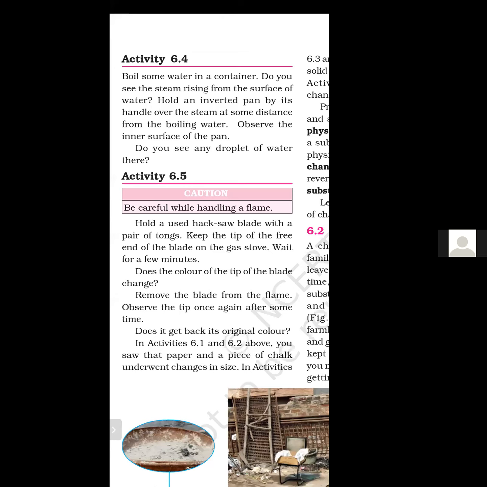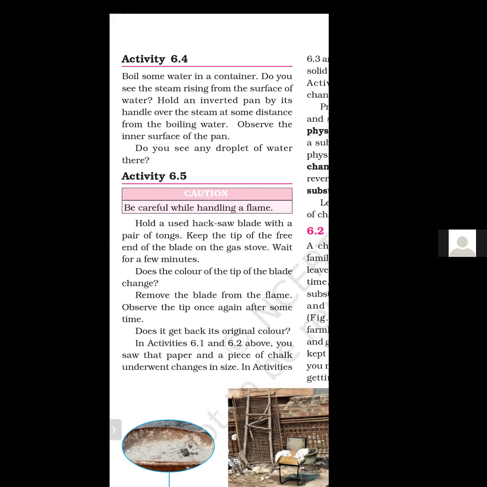When you are heating that water, it will change into steam. And when that steam hits the inner surface of the pan, that vapor will change again into water droplets. So students, you are observing that there is a change from the liquid to the gaseous state, and again from steam to water droplets, means from the gaseous state to the liquid state.